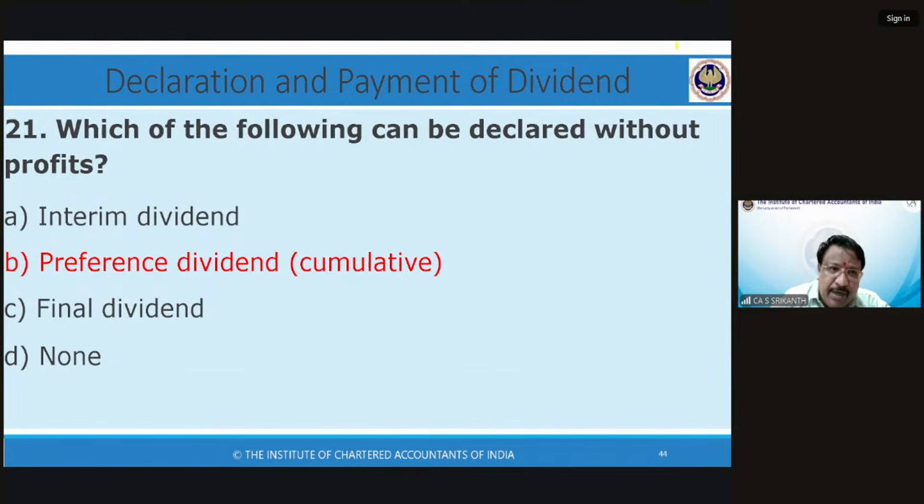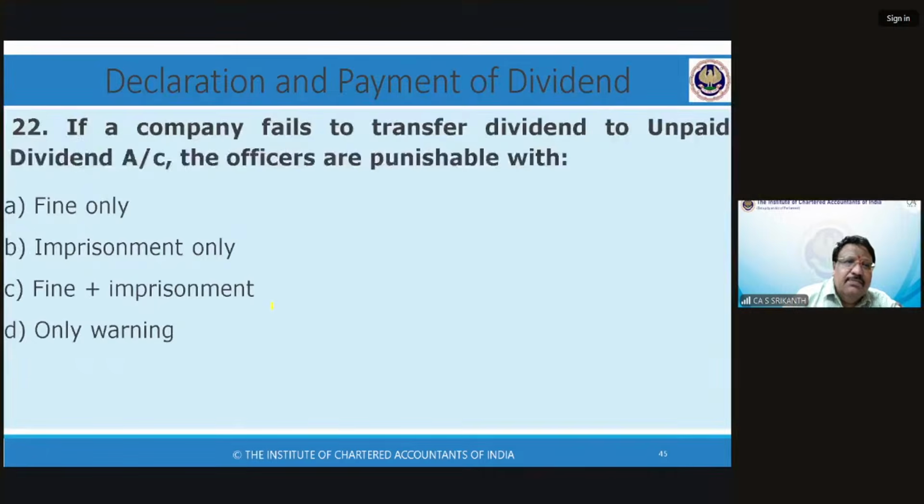Preference dividend, interim dividend. See, interim dividend, you cannot declare if there is no profit. Means there should be some profit in the P&L account balance. Otherwise, you cannot declare it. Minimum, there should be some profit there. Final dividend, 100% you can't declare without profit. But if in case you don't have profit, you can declare out of reserves, but initially you cannot declare. You have to satisfy conditions only then you can declare. So preference dividend is the correct answer.